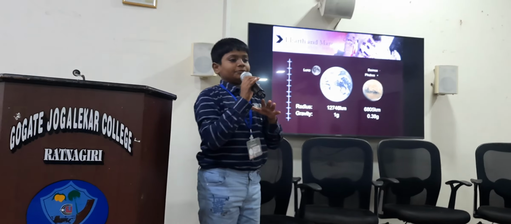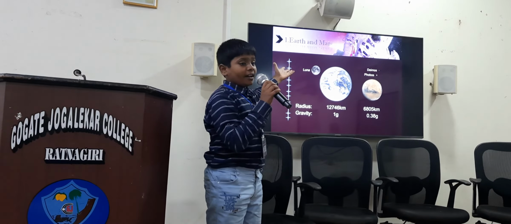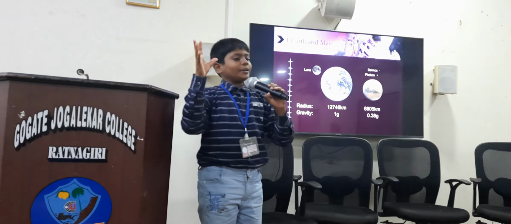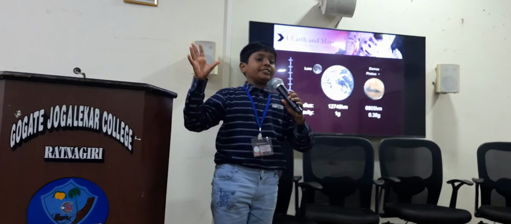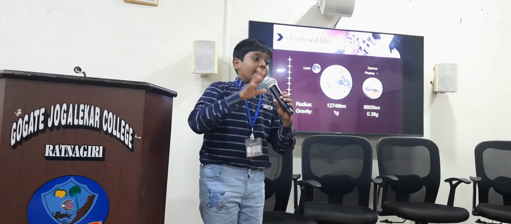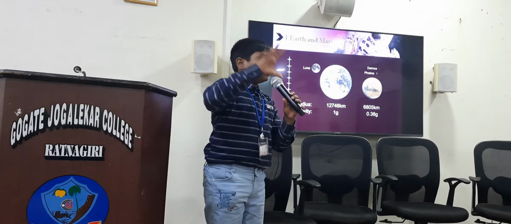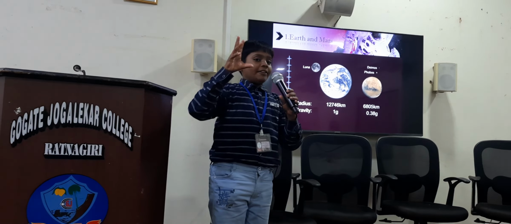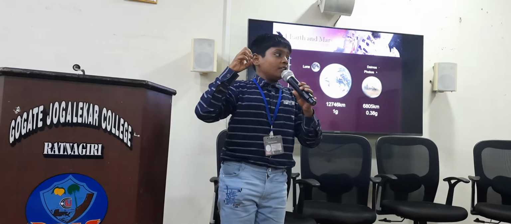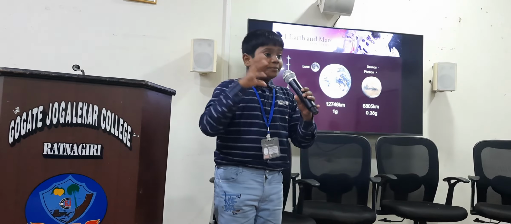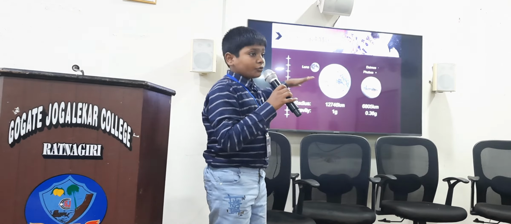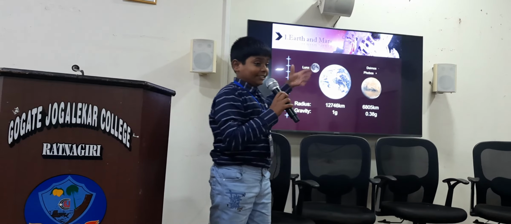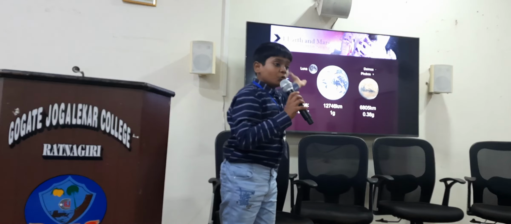Earth, as we all know, has its own moon, Luna. There is one theory that once upon a time a Mars-sized object came and hit the Earth, and due to that collision the mass came out, and the gravitational pull kept it together and made a round shape. That is how the moon came.